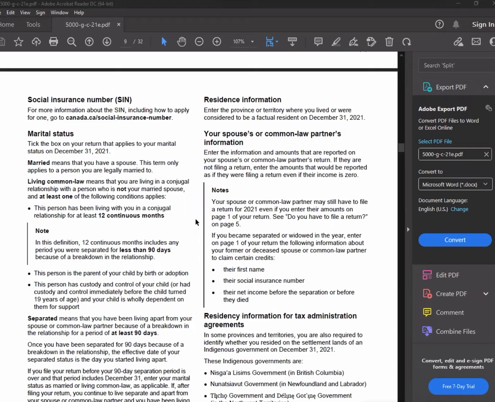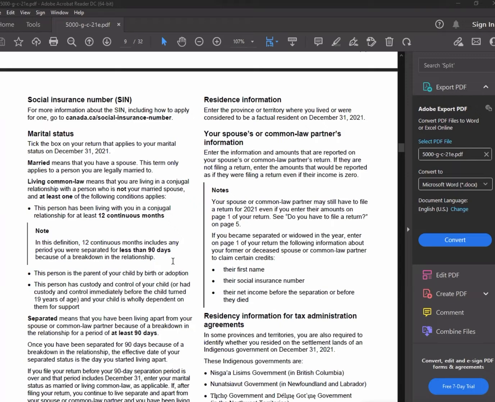Be careful with this definition: 12 continuous months includes any period that you are separated for less than 90 days because of a breakdown in the relationship. If your common law partner goes to another city for school, that's not a breakdown, so you still calculate the 12 months.